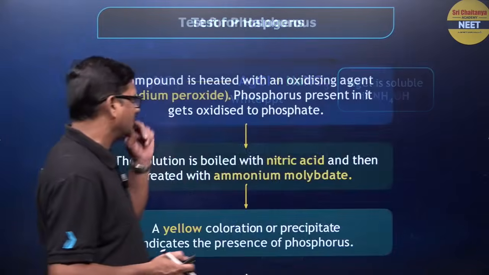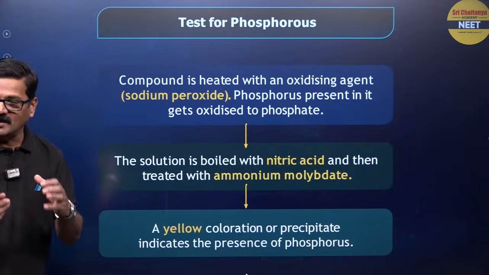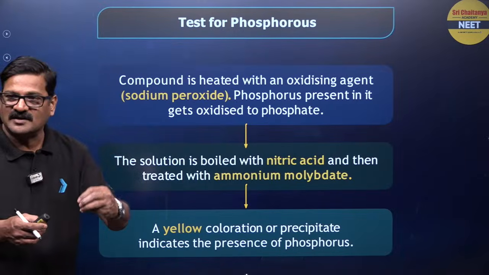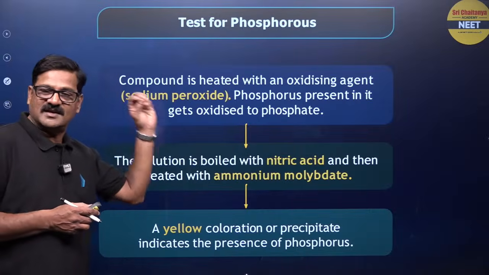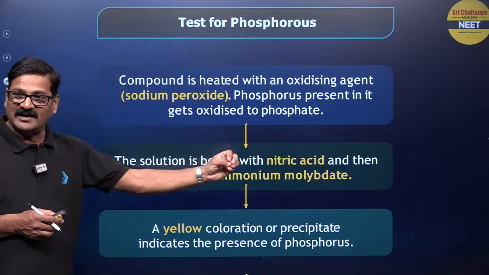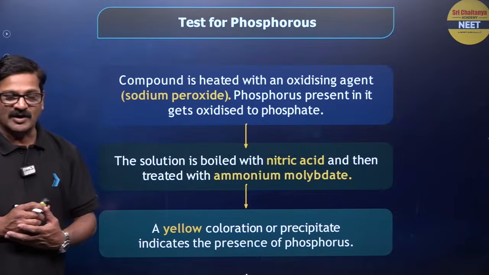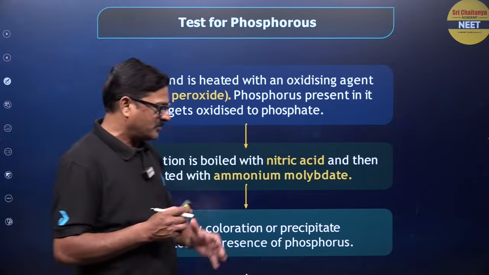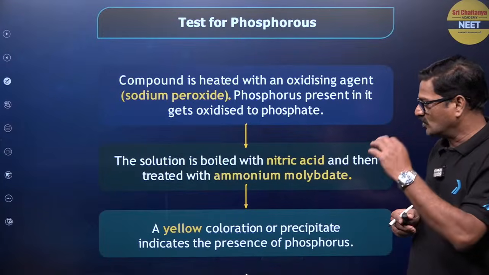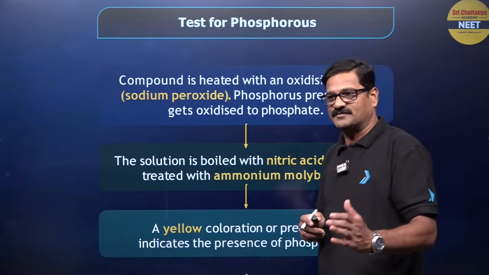Okay, moving ahead here. So, test for phosphorus. The compound is treated with sodium peroxide. So, the phosphorus present in the compound is going to be oxidized to phosphate. This phosphate is treated with nitric acid to form phosphoric acid, and it is treated with ammonium molybdate to get a yellow color precipitate of ammonium phosphomolybdate. So the formation of yellow precipitate is a test for phosphorus.